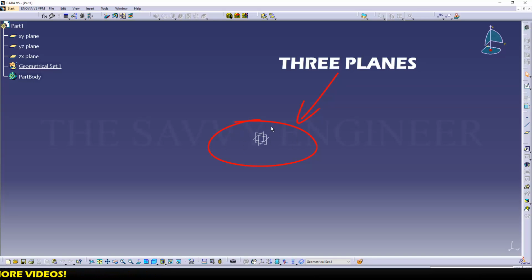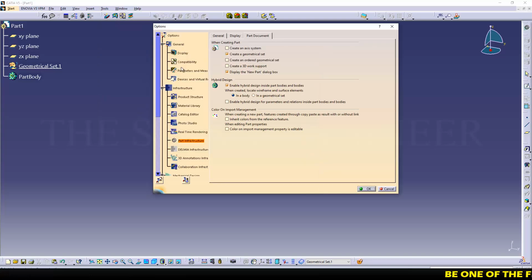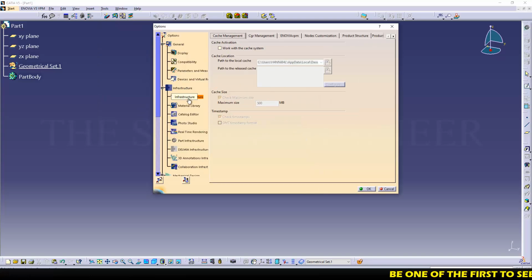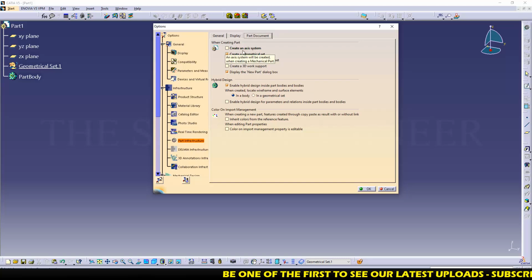So the first thing that you need to do here is to go to Tools, then you go to Options, then you go to Infrastructure, then you click on Part Infrastructure, then you go to Part Document. Then you click on this option, create an access system, then you click on OK.